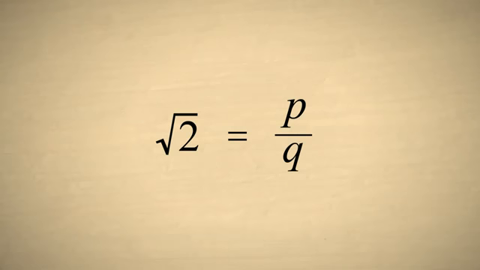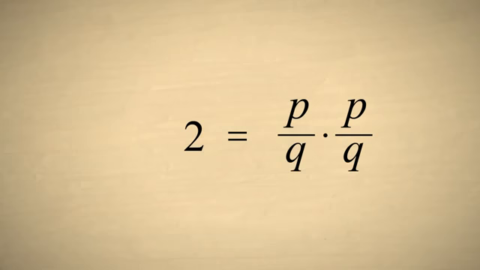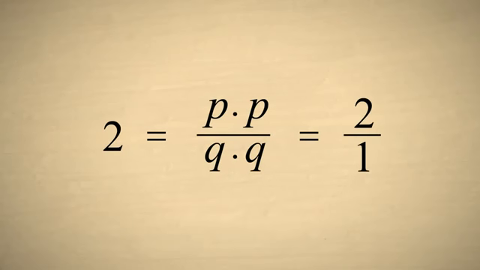Now, since the square root of 2 and the quantity p over q are equal, then we can square them both and they will still be equal. The square root of 2 squared is 2, and the quantity p over q squared is p over q times p over q, or p times p over q times q. For this fraction to be equal to 2, we must somehow be able to reduce it to 2 over 1. But we already saw that q was not 1.